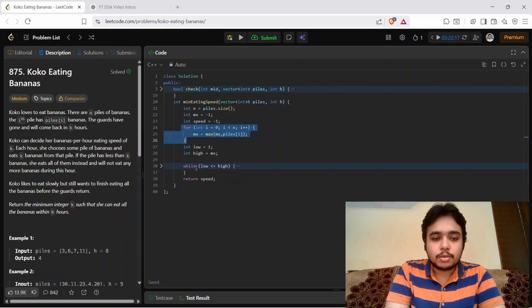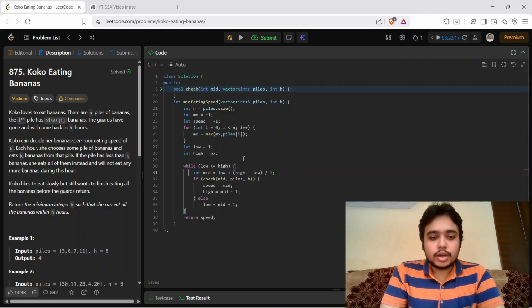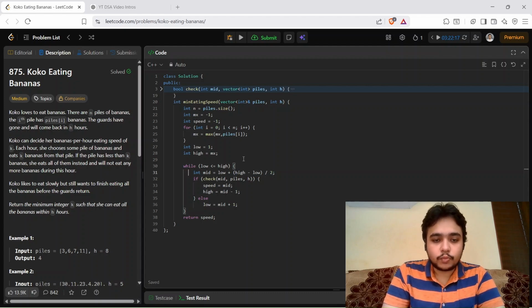Then we will do a binary search. We create mid, which will be given by this formula. If the speed mid satisfies the condition, then we assign the speed to mid and move to the left part, so that we can see if there are more elements that can satisfy the condition and are less than the current mid. Or else we move to the right side and check whether any element proves the condition.